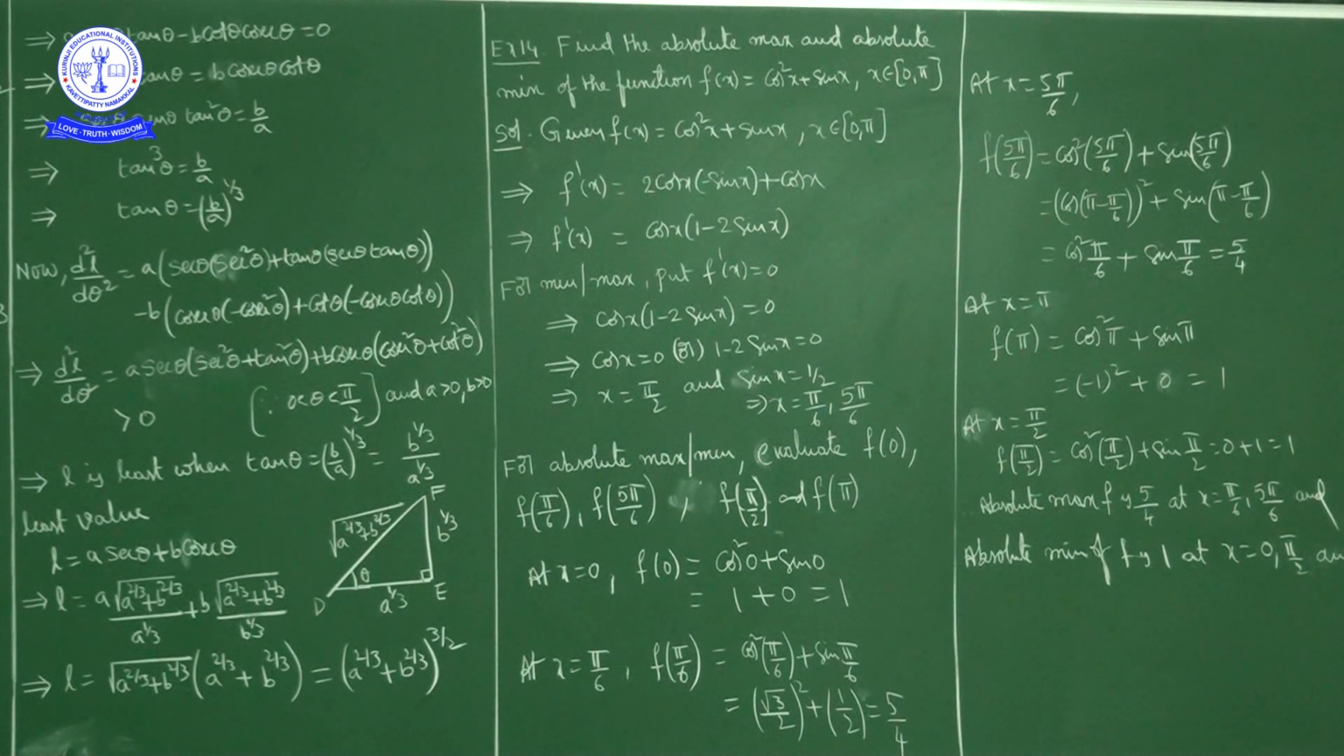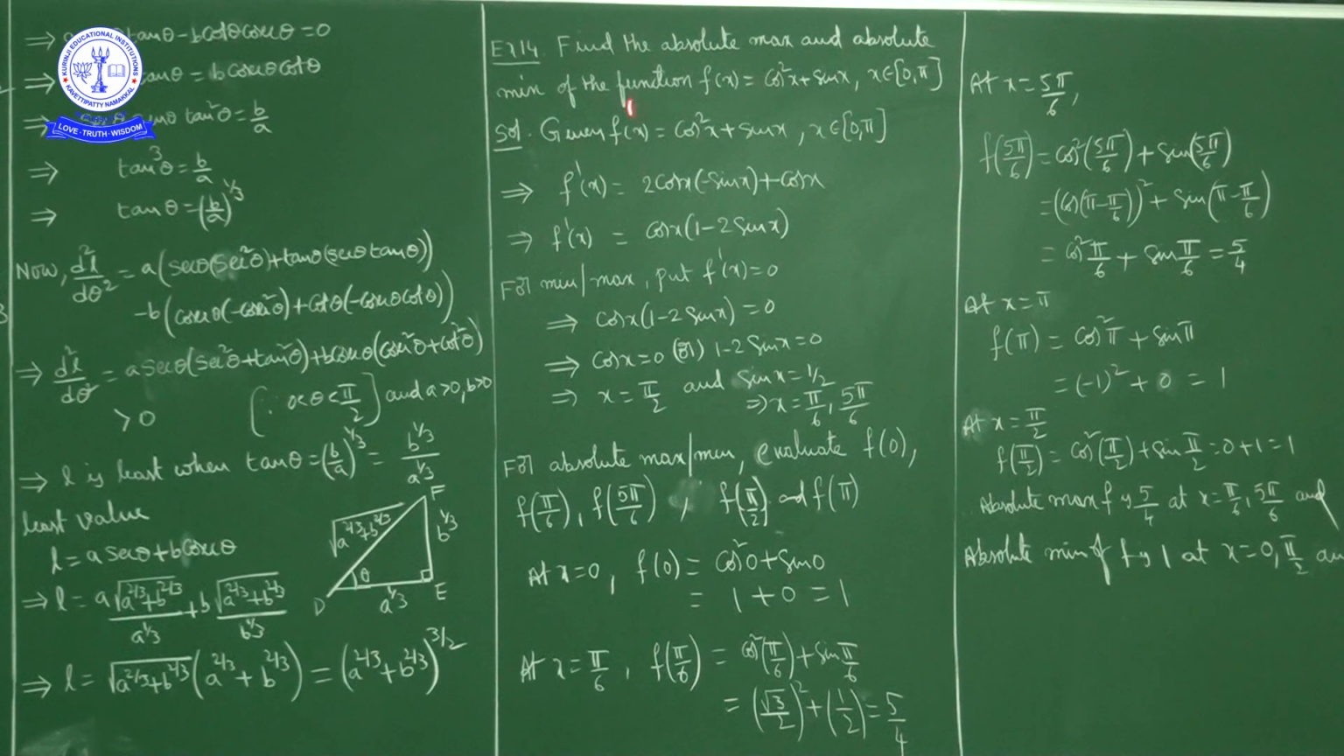Now what is the given function? f of x equal to cos square x plus sin x. For absolute minimum and absolute maximum in a closed interval, we'll find zeros of f dash of x. After that we'll find the function value at the zeros of f dash of x as well as at the endpoints of the interval, okay. Among those values, whichever is minimum is the absolute minimum, and whichever is maximum is the absolute maximum, okay.